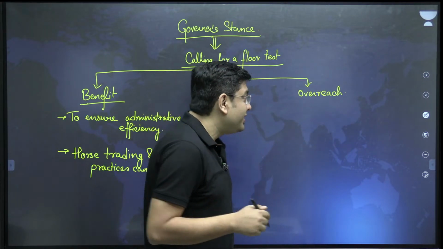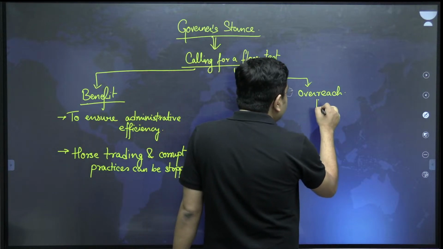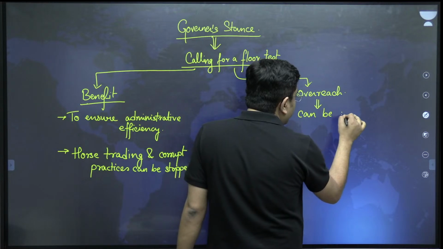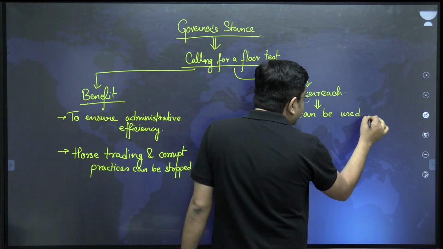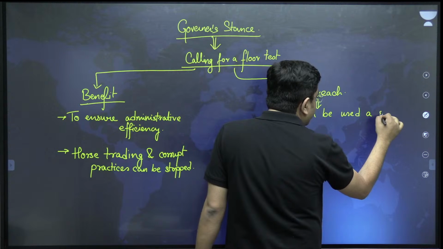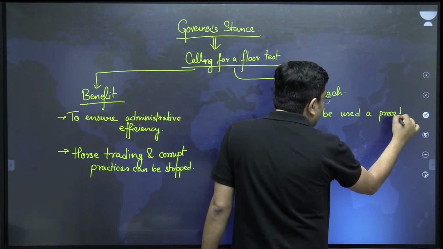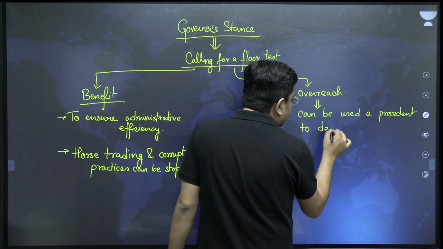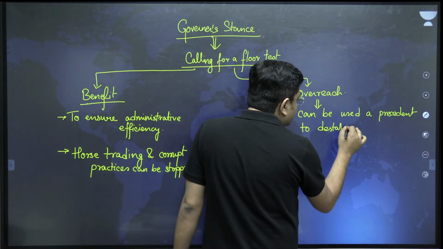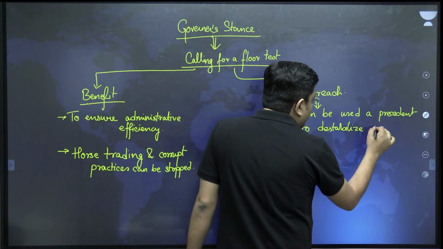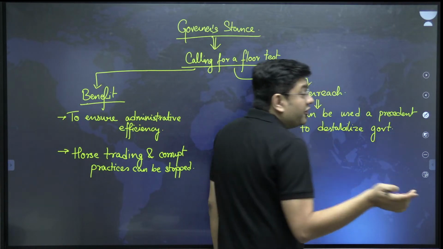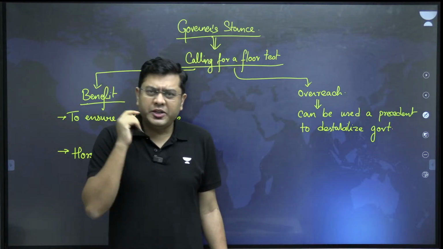So that means it can be used as a precedent to destabilize governments, and particularly governments who have a thin majority.